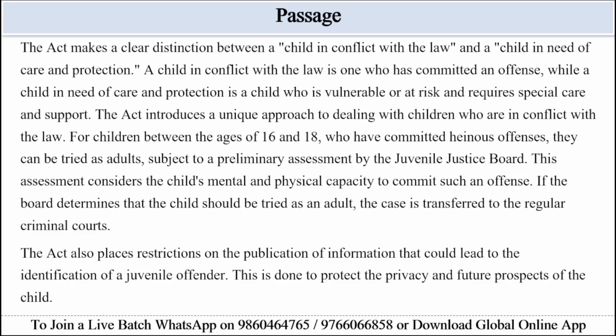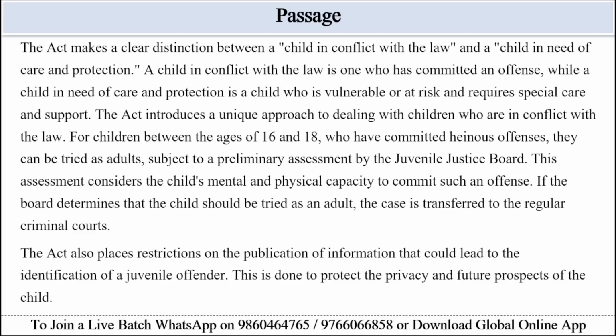For children between the ages of 16 to 18 who have committed heinous offenses, they can be tried as adults subject to a preliminary assessment by the Juvenile Justice Board. This assessment considers the child's mental and physical capacity to commit such an offense. If the board determines that the child should be tried as an adult, the case is transferred to the regular criminal courts. The Act also places restriction on the publication of information that could lead to the identification of a juvenile offender. This is done to protect the privacy and future prospects of the child.